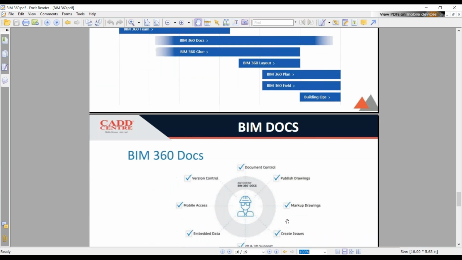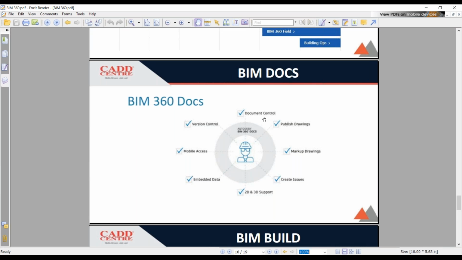So what BIM Docs will do is control the documents, publish the drawings, and if there are any errors in the drawings, the markups will be done, and it will create the issues also. It will support 2D and 3D documents, and it will embed all your data. And you can use this BIM 360 Documents on your mobile itself. We all will have the mobile access when we have the BIM 360 product app.